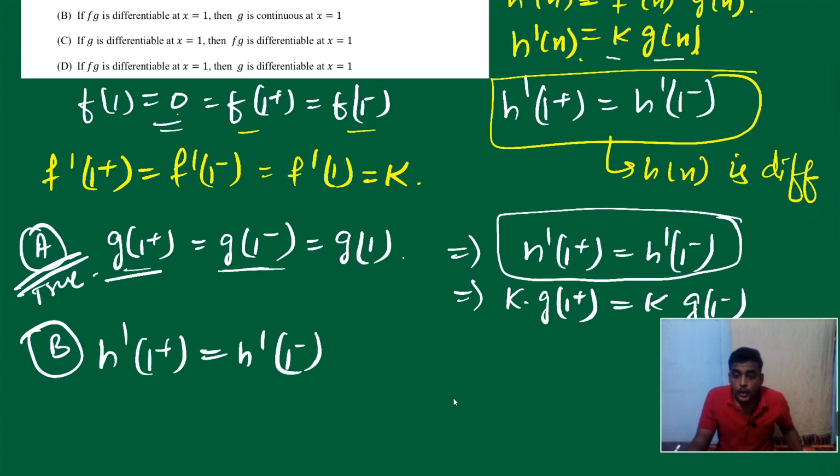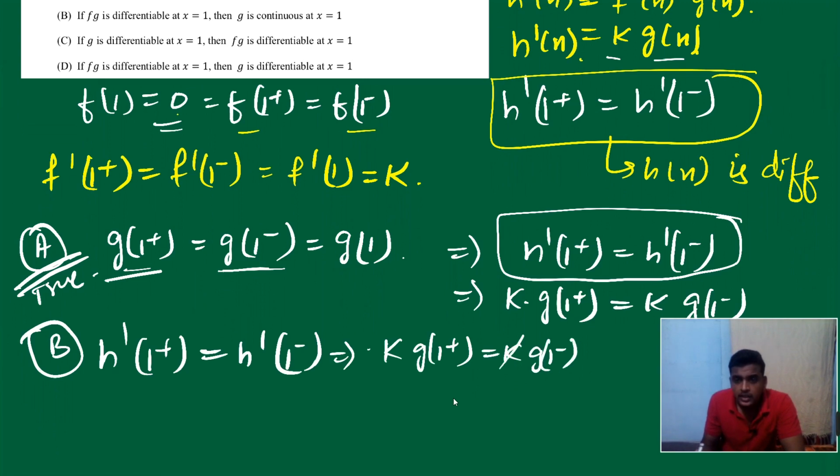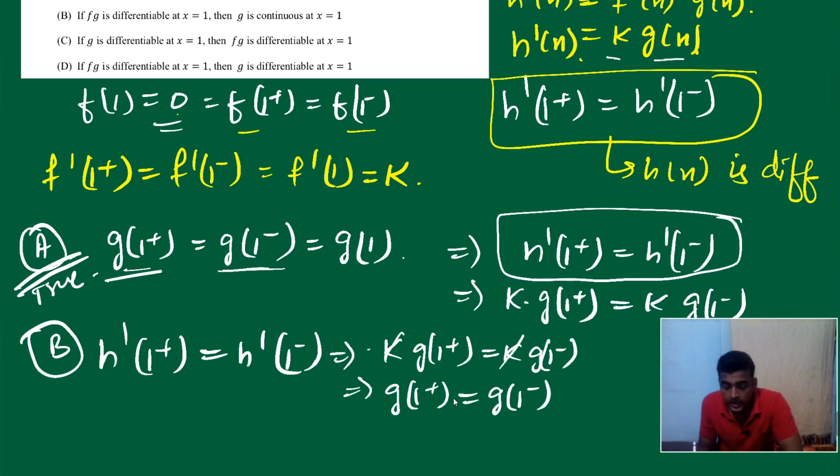No. Okay, h dash 1 plus is equal to h dash 1 minus means we can conclude from here that g of 1 plus is equal to g of 1 minus, because k is constant, right? So k into g of 1 plus is equal to k into g of 1 minus. K cancels, so from here we can say g of 1 plus is equal to g of 1 minus. Fine.